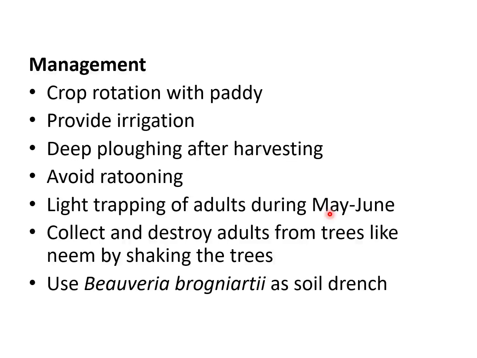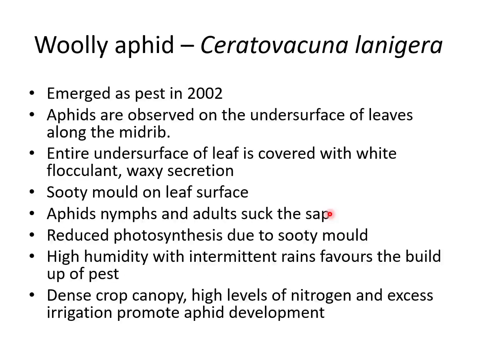So we have completed the subterranean pests. We have two subterranean pests in sugarcane: one is termite and the second one is white grub or root grub. Then we will move on to the sucking pests. The first sucking pest is woolly aphid, Ceratovacuna lanigera.